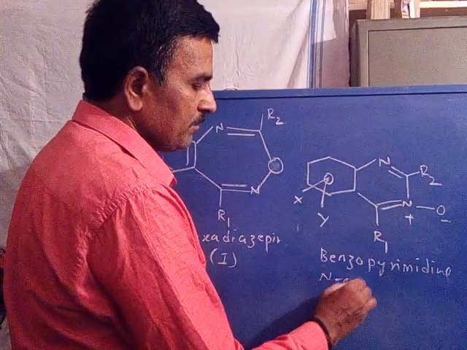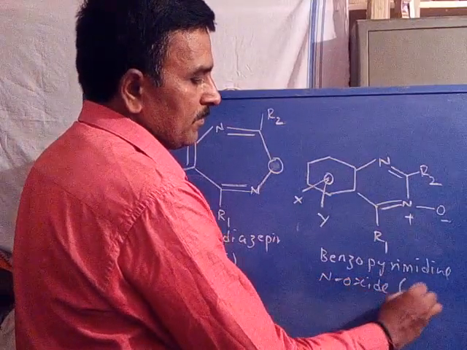This is benzopyrimidine N-oxide. This is structure 2.